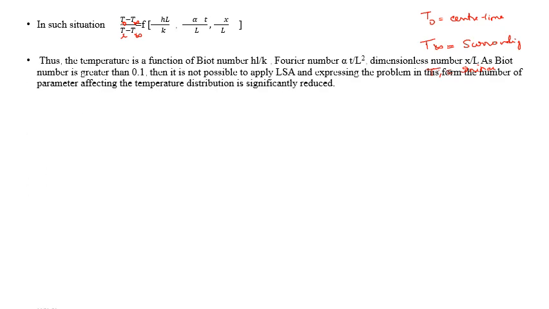Thus, the temperature is a function of the first one, hL by k, which is the Biot number, alpha t by L square, which is the Fourier number, and the dimensionless number x by L. In these cases, the Biot number is greater than 0.1, so it is not possible to go with our LSA or lumped system analysis.